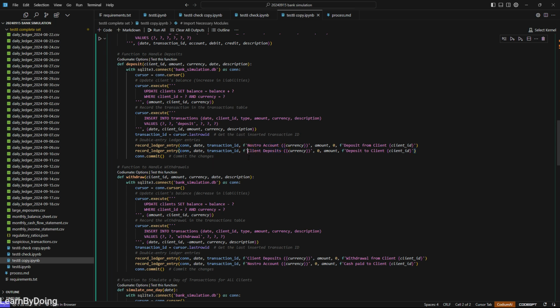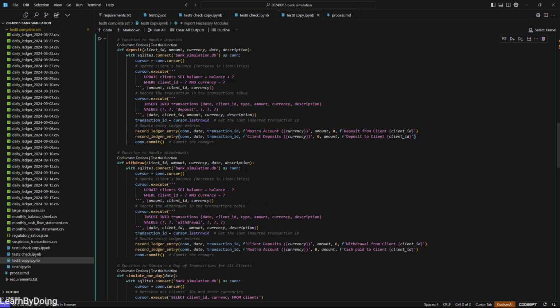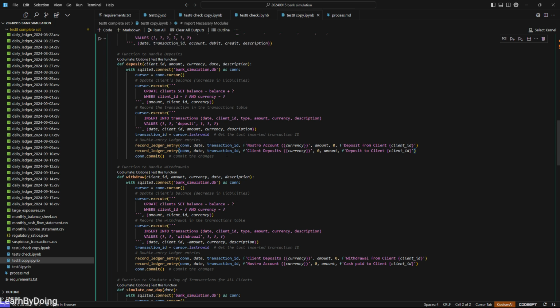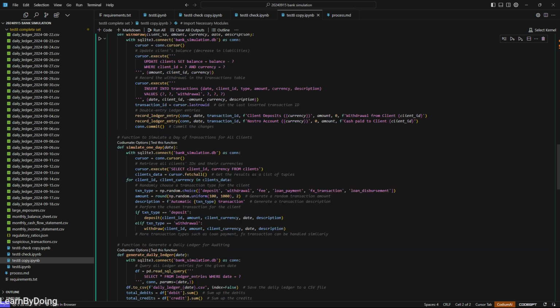If you are not a banking professional or you have never worked in a financial institution, do not worry. If you do not understand what is a nostro account, you can simply check it. It is just in our system like a booking sign which identifies our account opened in another financial institution. But I'm just going to focus on the code at the moment. You can just remember it like this: this pair of bookings actually happen to complete this transaction. Whenever you book a client deposit, you need to also book the nostro account.